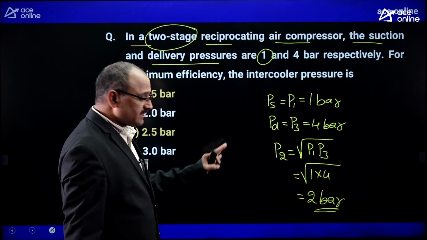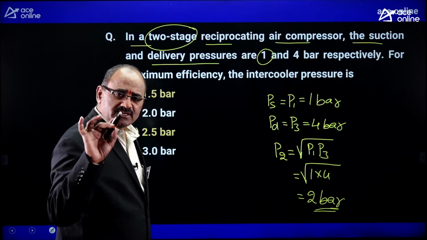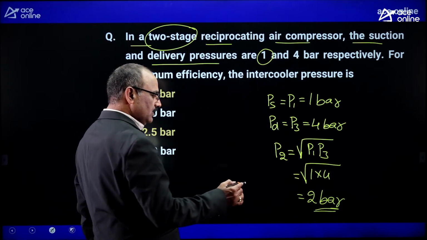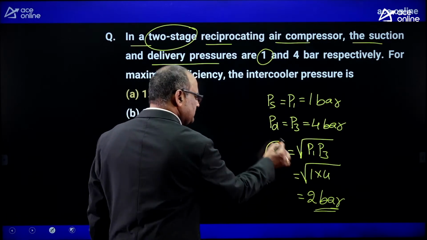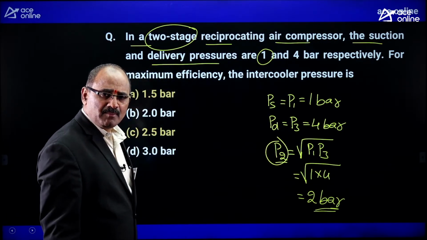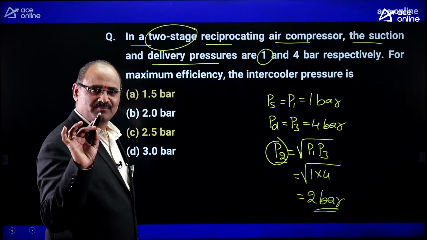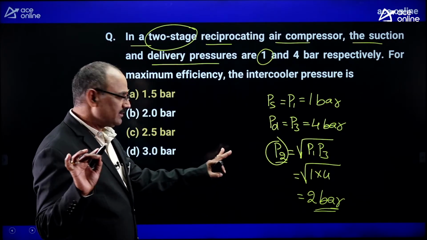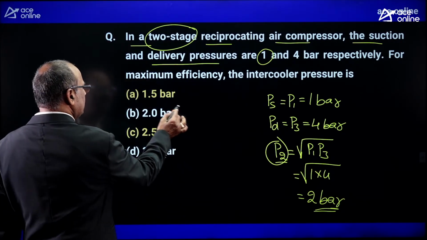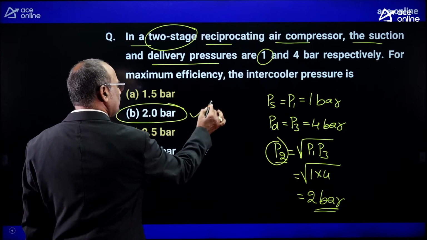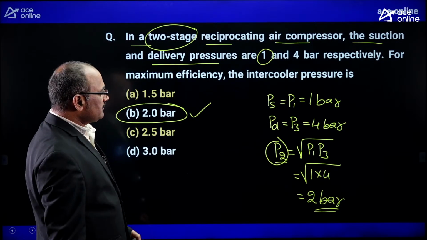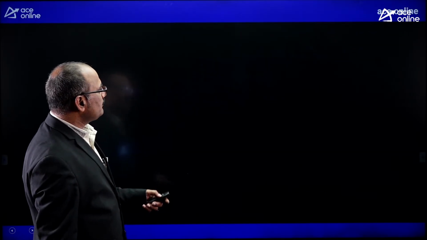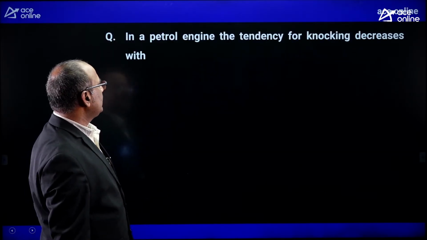If you can construct the two-stage reciprocating compressor to cool in the intercooler at this pressure, your compressor is demanding less work. Understood clearly? Anyhow, the optimum intercooler pressure is 2 bar. Understood clearly? Yes. Similarly, look at another important question. Try to read it clearly.